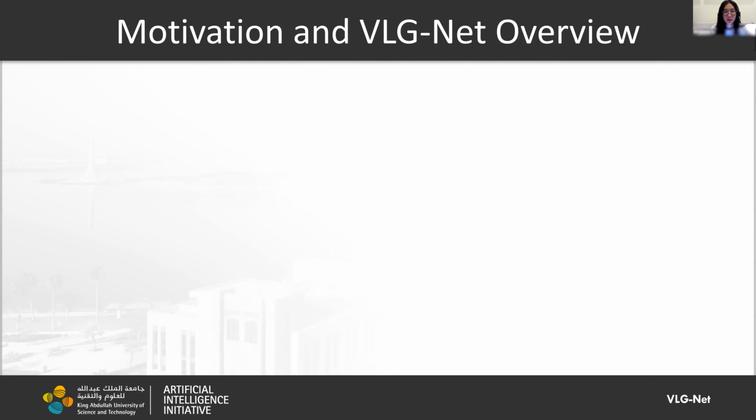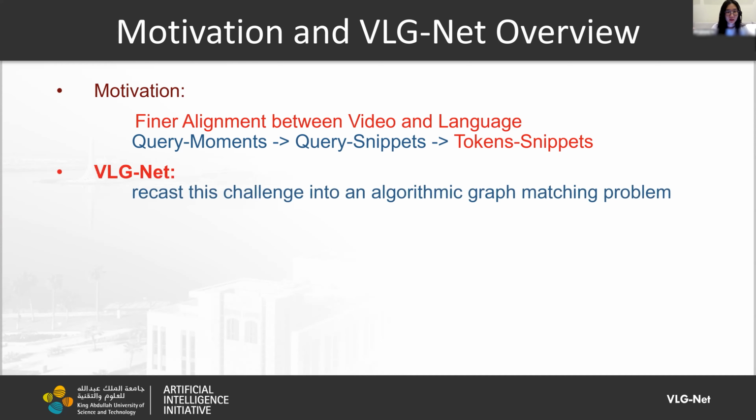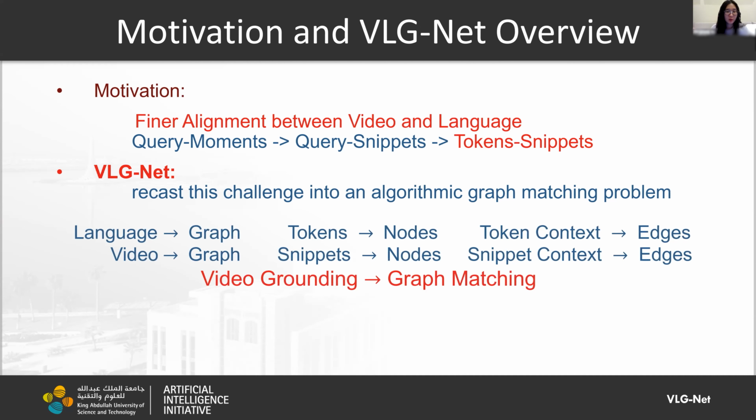Talking about the motivation for the design of VLGNet, we look at finer alignment between video and language at the token and snippet level so that our deep learning framework can learn the cross-modality interactions better and give better predictions. Interestingly, our VLGNet recasts this challenging task into a graph matching problem. Specifically, we model language and video as graphs, where tokens and snippets are nodes, and the token context and snippet context are modeled as edges.